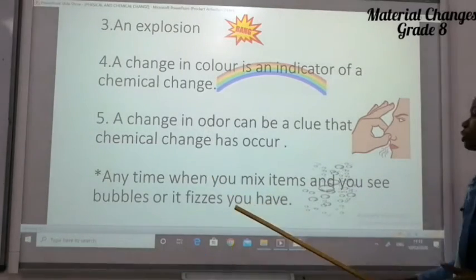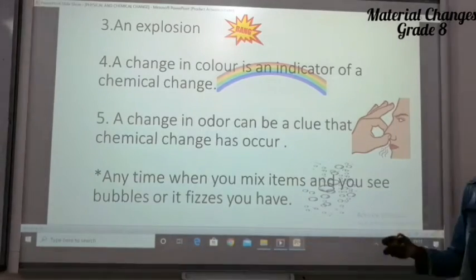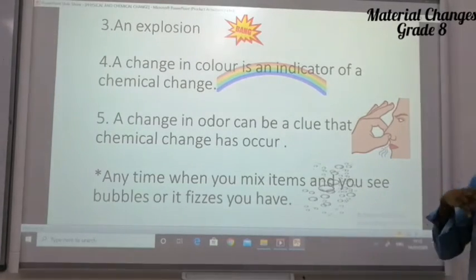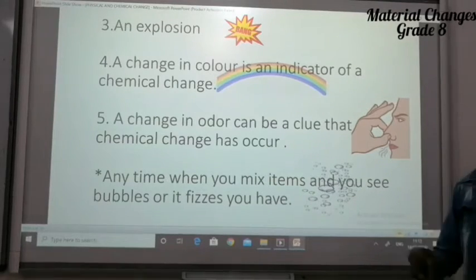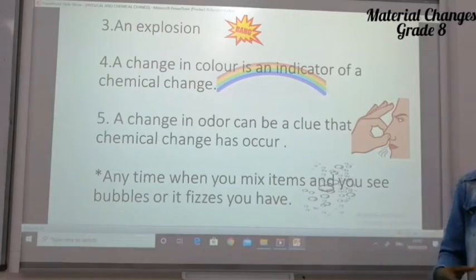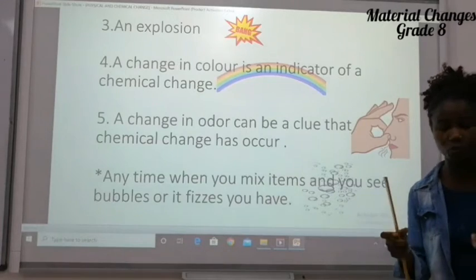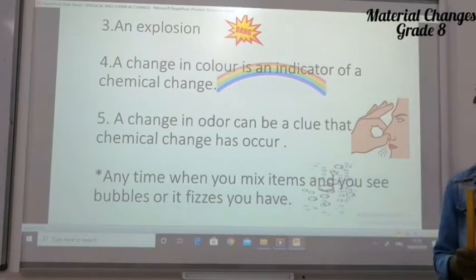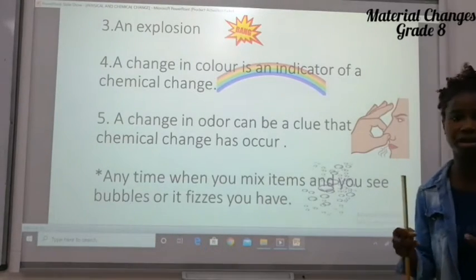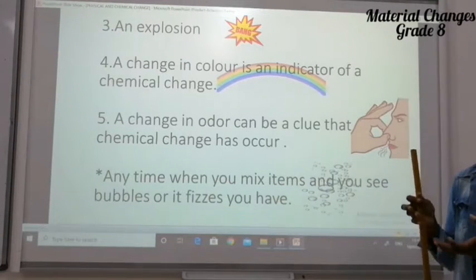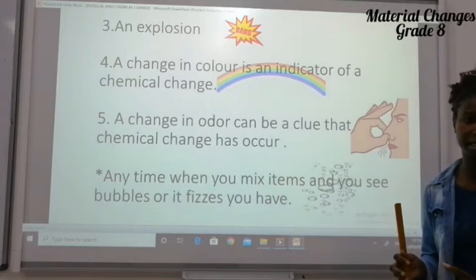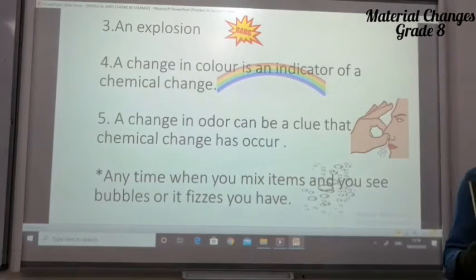Now, anytime when you mix items and you see bubbles or it fizzes, then there is a chemical change in play. For example, if you want to bake a cake, we have flour, milk and egg, and we mix everything together. Before putting it in the oven to bake it, we could still separate this substance.